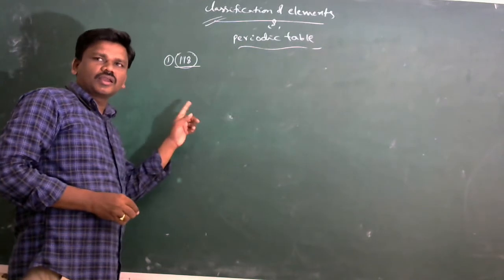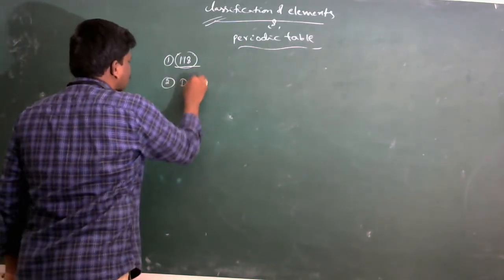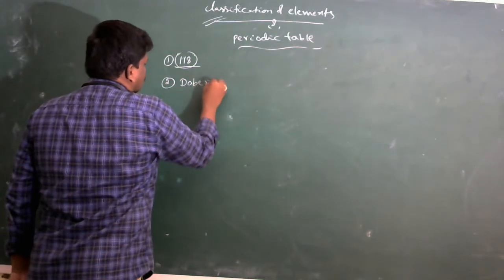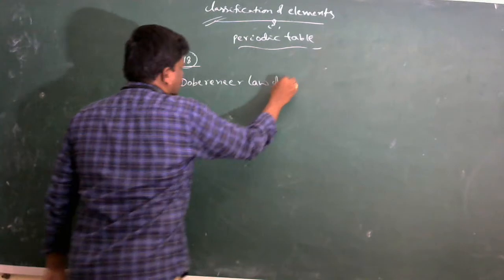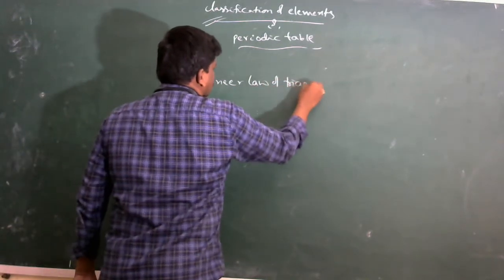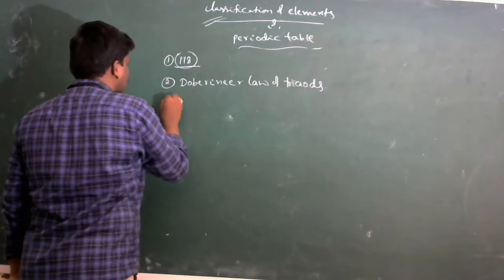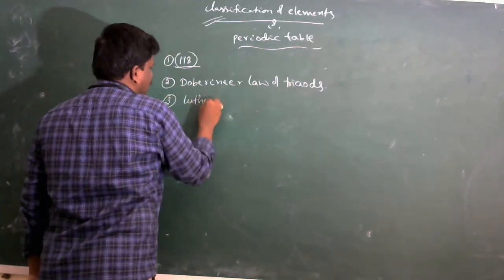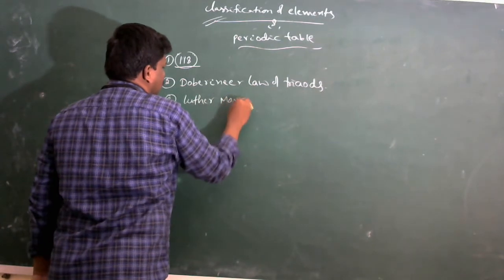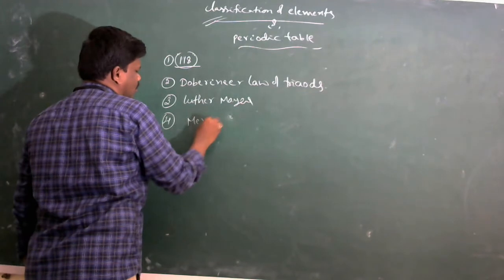All the earlier classifications were made by Dobereiner's law of triads, Lothar Meyer, and Mendeleev's periodic law.